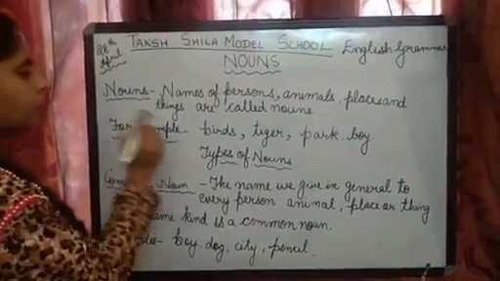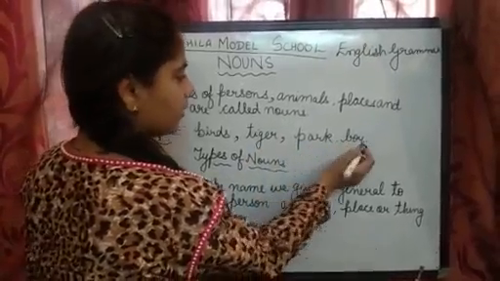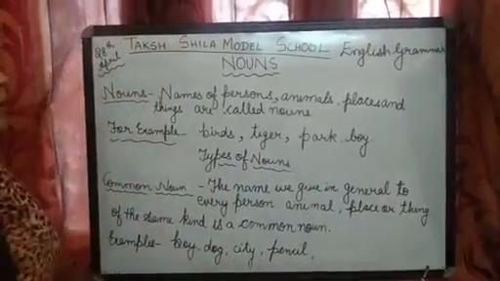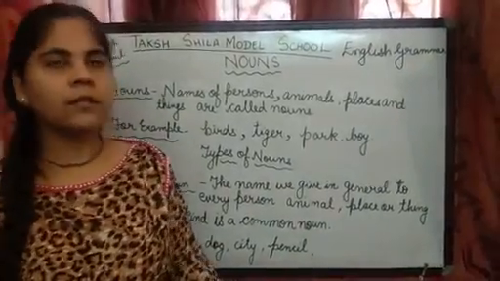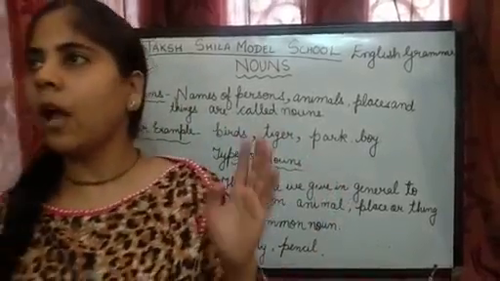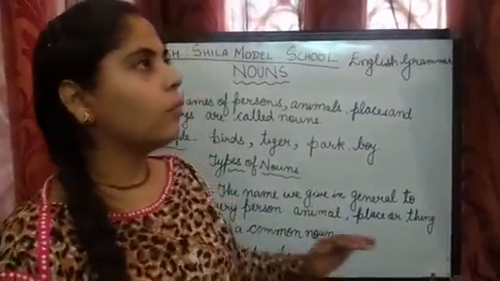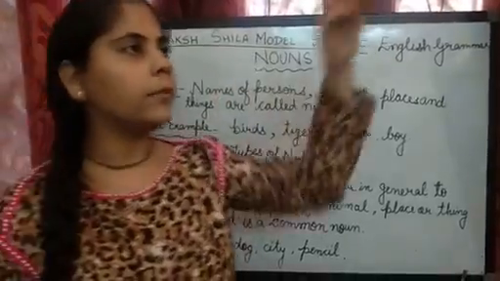So, for example, birds, tiger, park, boy, pencils, many things. Whatever you see in your classroom, whatever you see in your house, everything has a name, right? Suppose you look at your almirah.